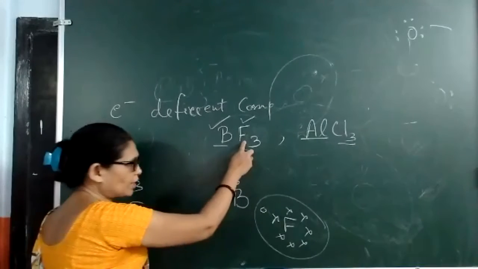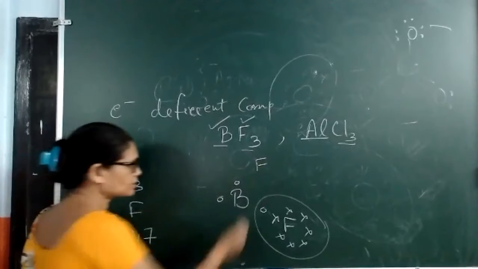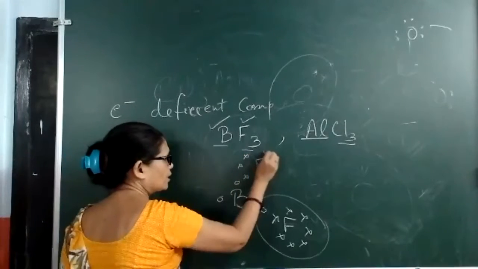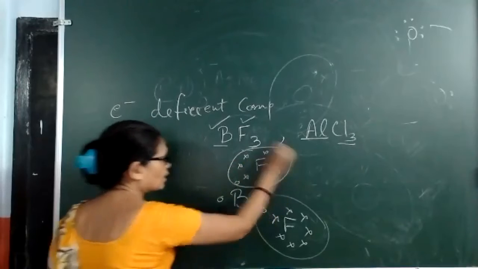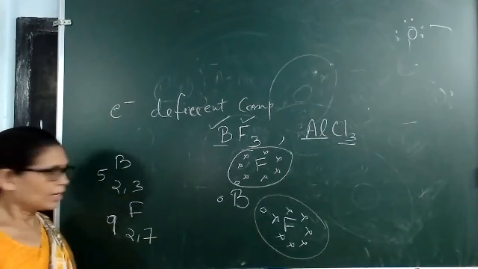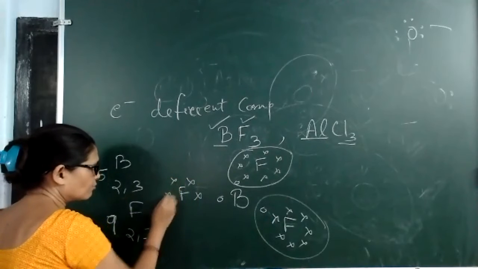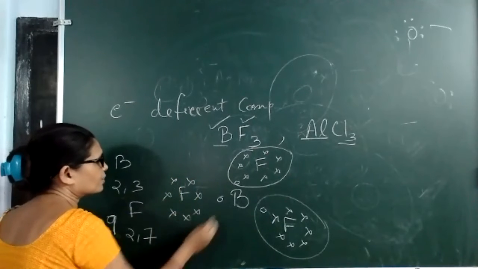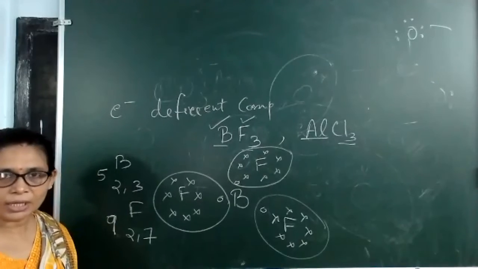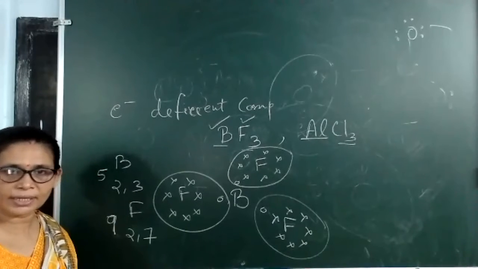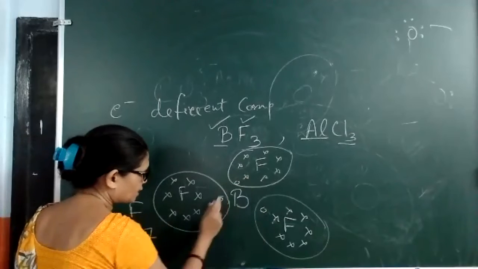So the next fluorine, we can take another fluorine atom with 7 valence electrons. 1, 2, 3, 4, 5, 6, 7. Now this fluorine's octet is also over. In the same way for the third fluorine, 1, 2, 3, 4, 5, 6, 7. This fluorine's octet is also completed. So the fluorines have completed their octet. But what about boron? Only one mutual sharing has taken place.